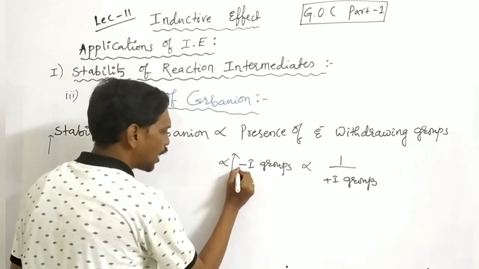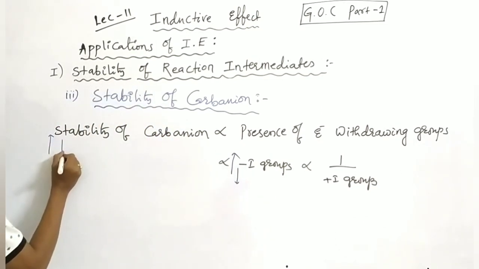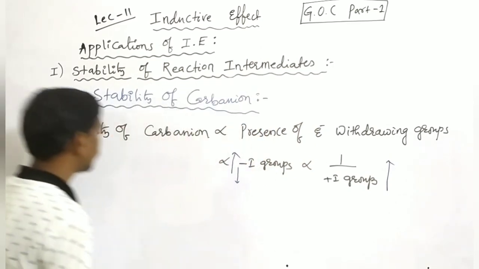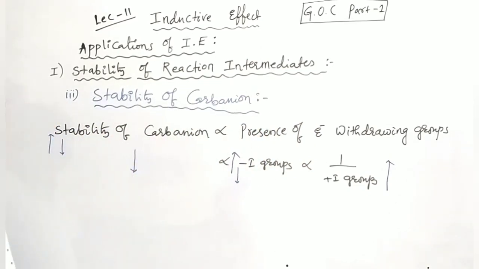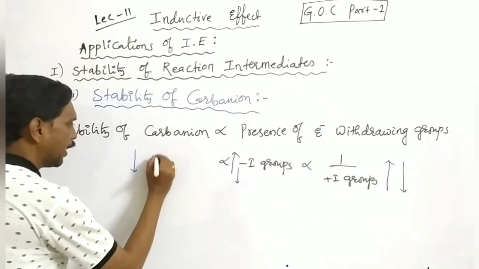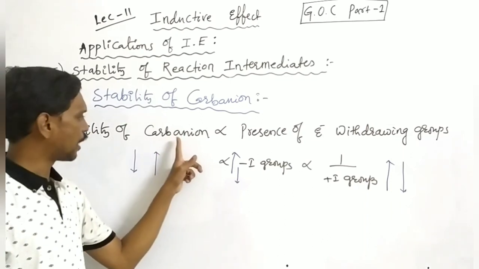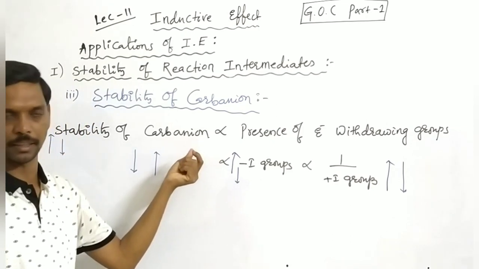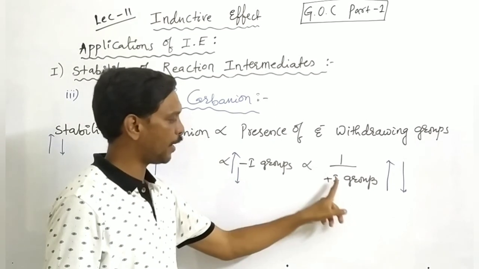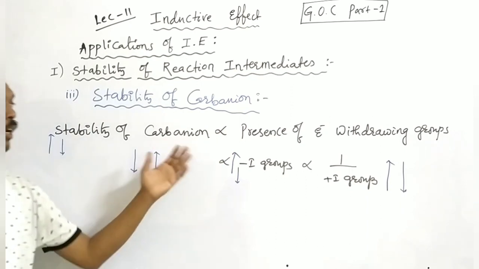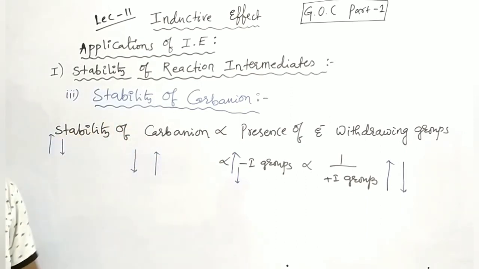If minus I groups decrease, stability of carbanion also decreases. Whereas if positive I groups increase, stability of carbanion decreases. But if the positive I number decreases, stability increases. It means the relation between stability of carbanion and minus I groups is directly proportional, but with positive I it is inversely proportional, and this is the main important concept for your applications. Okay, now we'll discuss some examples.